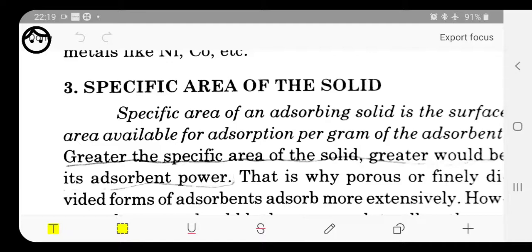Okay, here also we have the same thing. If any surface is porous, then the adsorption process can take place more easily. Like have you seen charcoal, it also has small pores on it, and because of the presence of pores, the surface area is greater as compared to the earlier one. So because of the increase in the surface area, the adsorption process can take place faster and more easily.